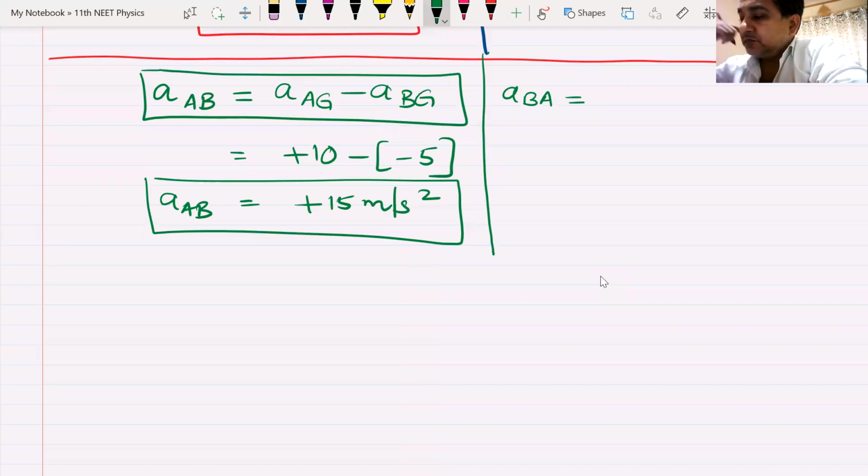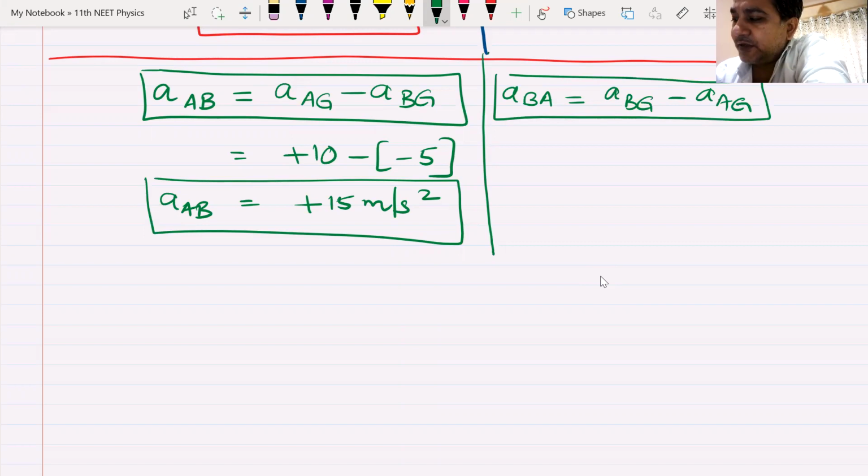Yes, sir. To find acceleration of B with respect to A is equal to acceleration of B with respect to ground minus acceleration of A with respect to ground. That is correct. What next?